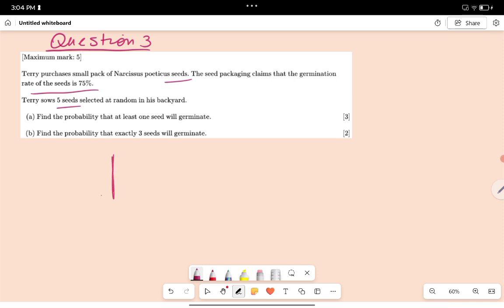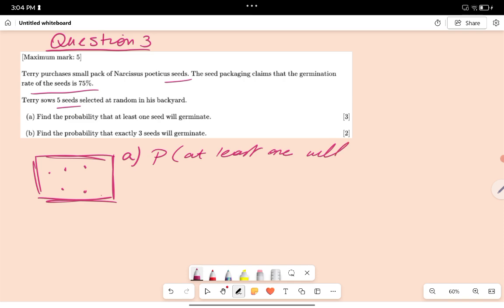So what are we looking at? We've got this Terry boy, and he has 5 seeds. So he's going to sow 5 seeds in his backyard. And we are looking in the first place for the probability that at least one will germinate.